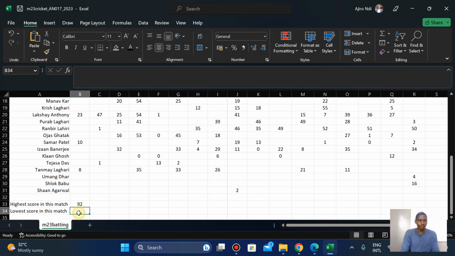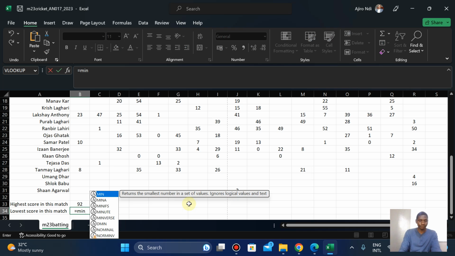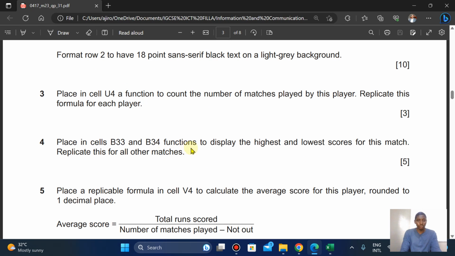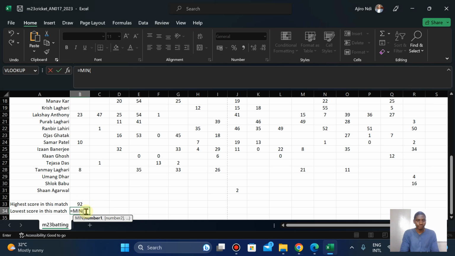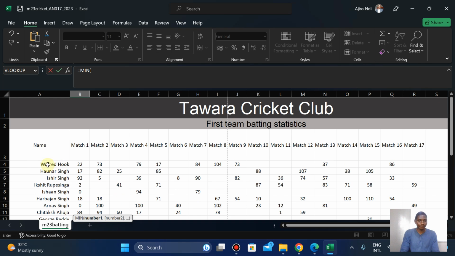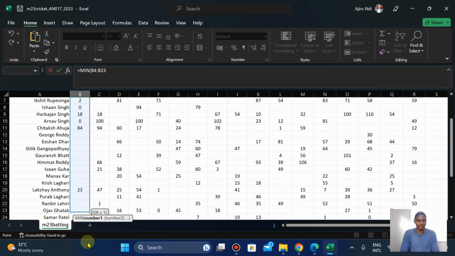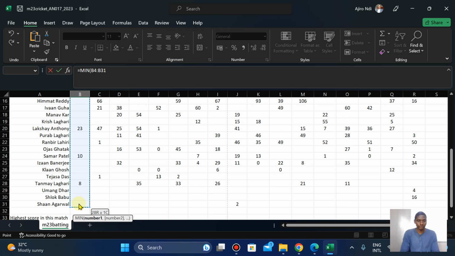So for minimum or lowest, we use MIN, which returns the smallest number. That's the function you use to display the highest and lowest scores for the match. So I'm going to do the same thing here. Highlight it, and close it. So B4 to B31.